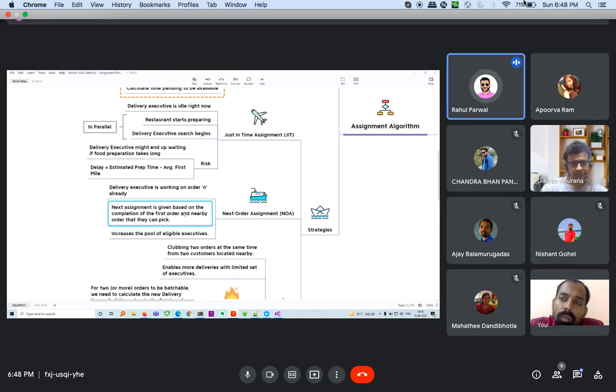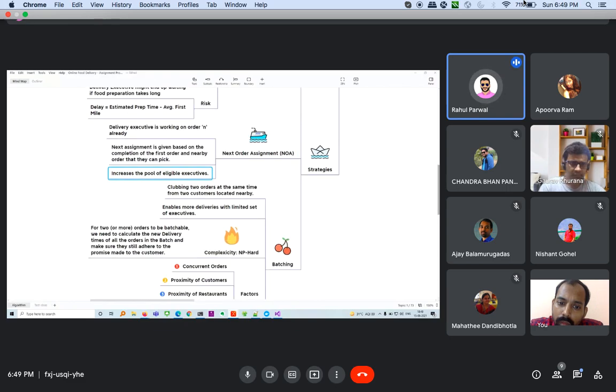They assign it based on that time, so that the first mile time plus the time taken to complete the existing delivery can be matched to the estimated prep time, because prep times are generally much higher compared to first mile times. That helps and it increases the pool of eligible executives, because now you can search for delivery executives who are already doing a delivery as well as those who are idle. So you have both those pools, and that's the next order assignment.